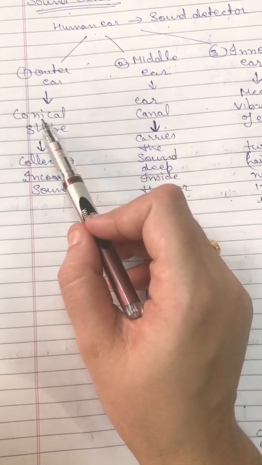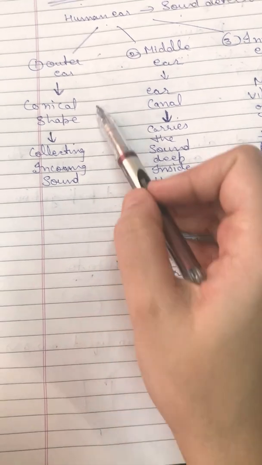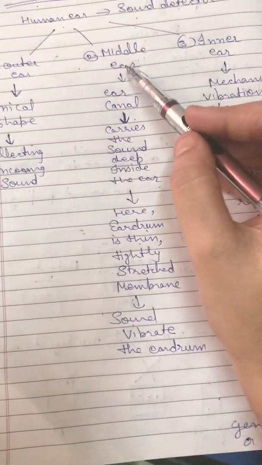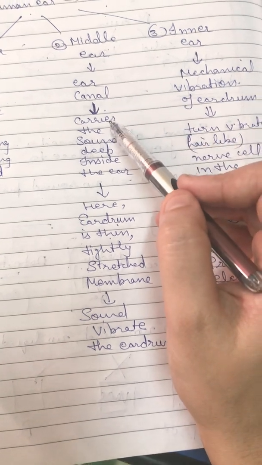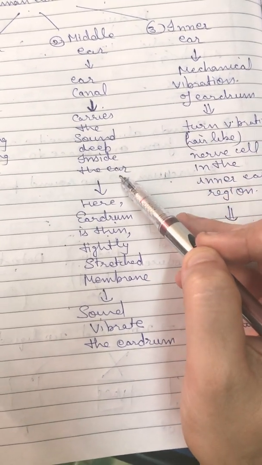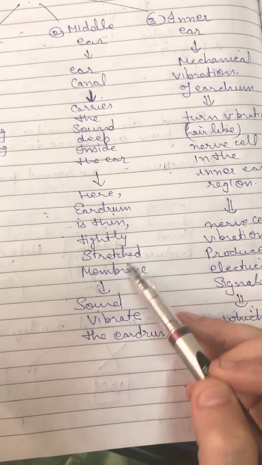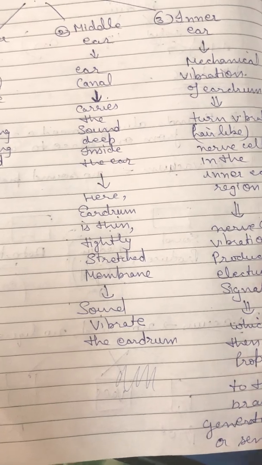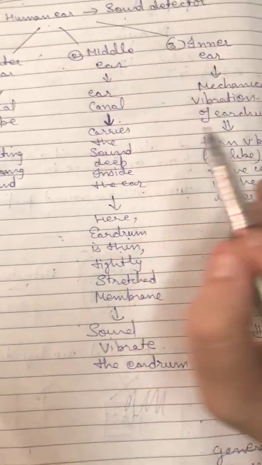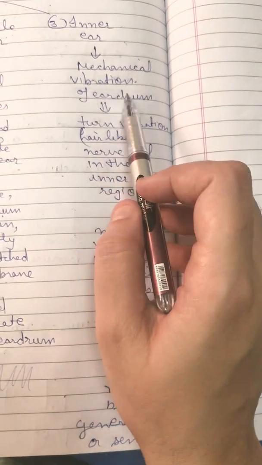The outer ear is conical in shape, and it collects the incoming sound. This is the work of the outer ear. Then the middle ear has an ear canal that carries sound deep inside the ear. The eardrum is a thin, tightly stretched membrane in it that will vibrate to produce sound. That is done by the middle ear. Then we have the inner ear.